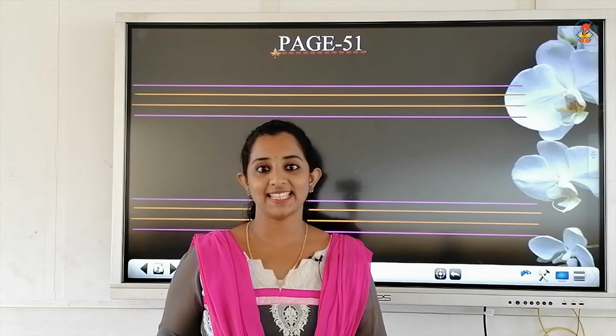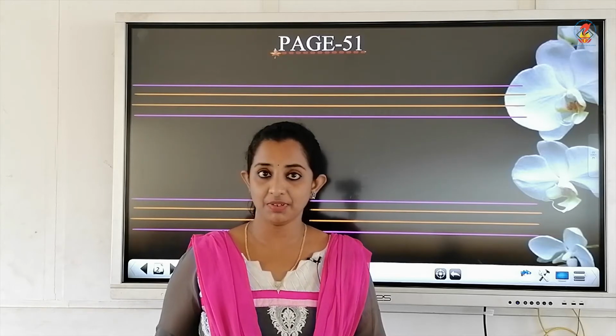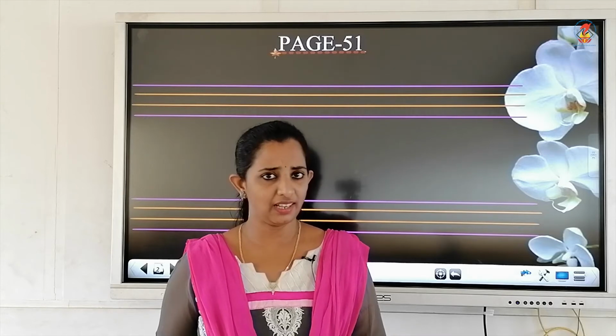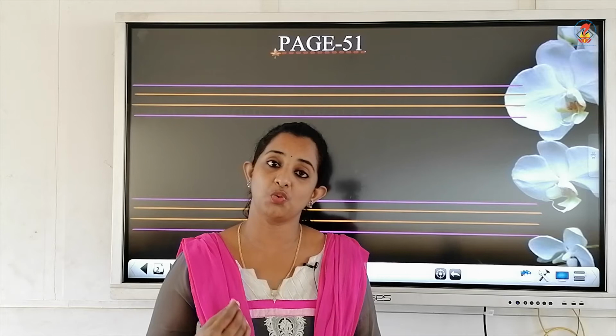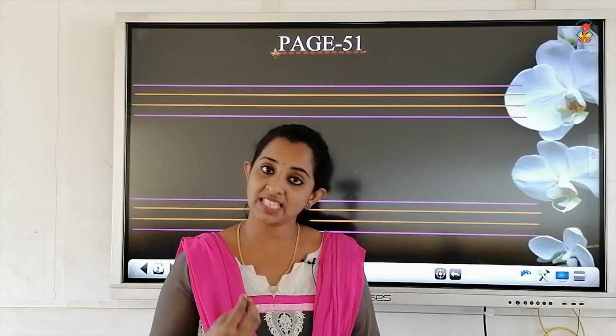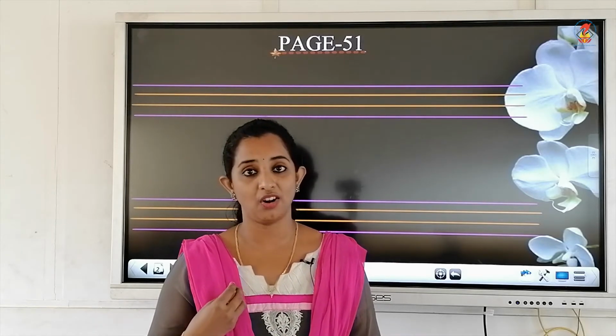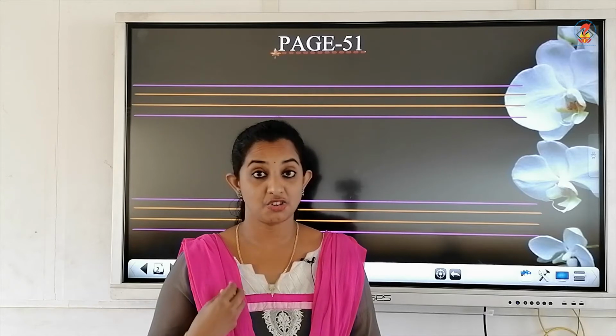The second sentence is, climbers cannot grow straight. What are climbers? It's a kind of plant which has weak roots and it climbs. Its roots and its stem are not as strong as a tree.